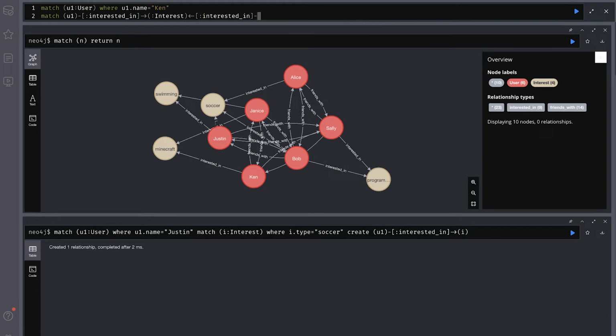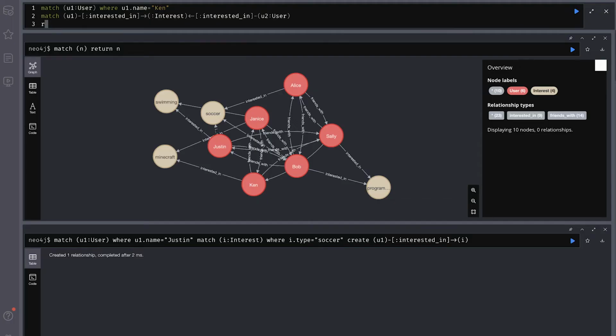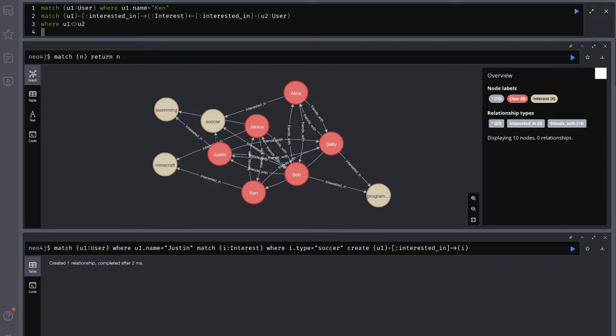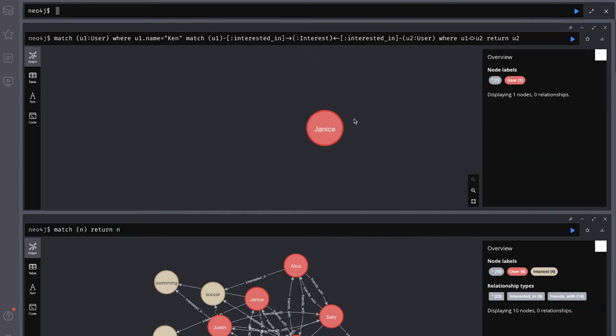So let's see. We just do this and we get U2, and it has to be a user. Obviously it's going to be a user inside of our graph, but if you have a much larger graph database with more nodes, you're going to want to specify all the labels, which is why I'm doing that in this. Then we will say where u1 does not equal u2, we're going to return all of the user nodes that fulfill that, and we can see that Janice fulfills that.